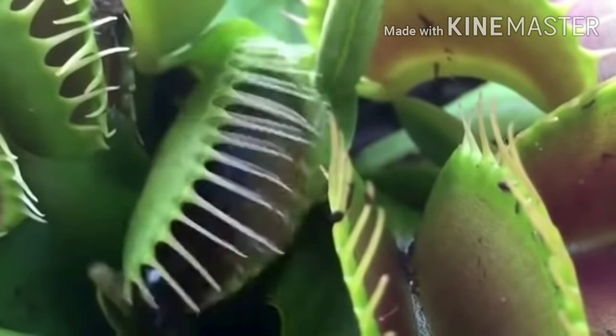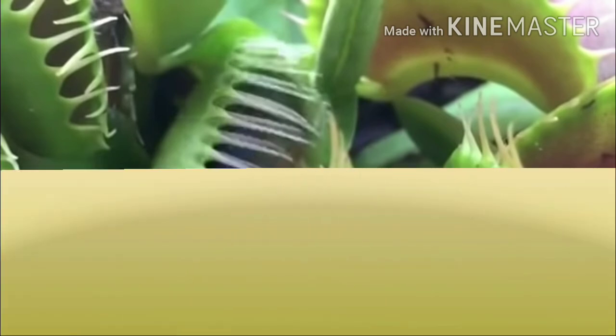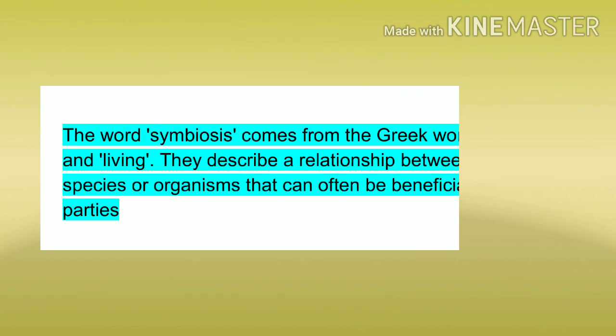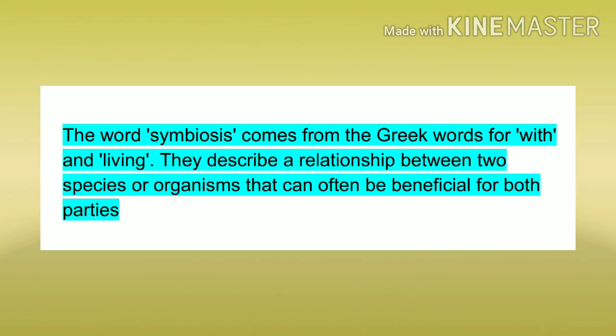Now we have to see another mode of nutrition, that is the symbiotic relationship. Let us first understand what we mean by symbiosis. This word comes from the Greek words meaning with and living, that means living with someone. It describes a relationship between two species or organisms that is often beneficial for both, that is, they are mutually benefited.